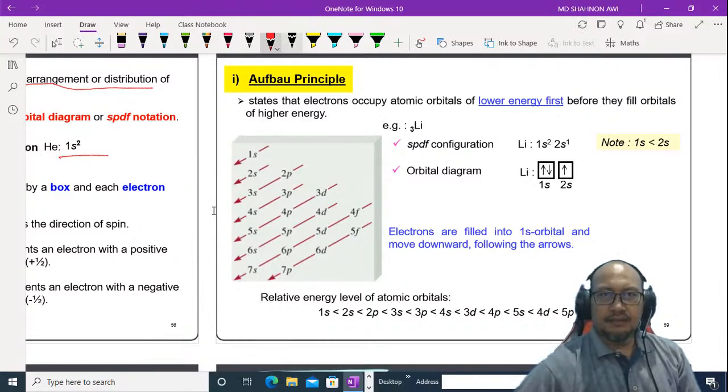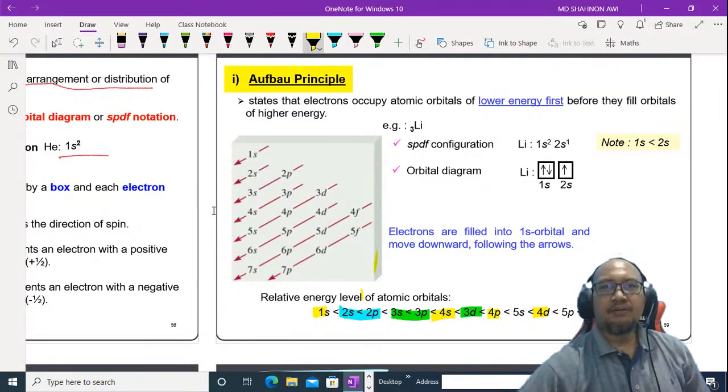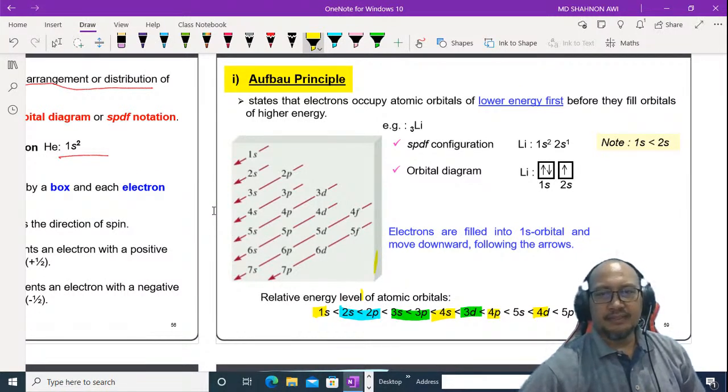Look here, 1s, and then we have 2s, 2p, and then 3p, here 4s. This is the Aufbau principle: 1s, 2s, 2p, 3s.